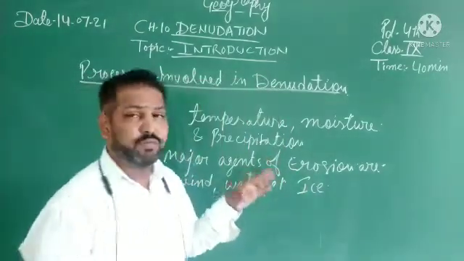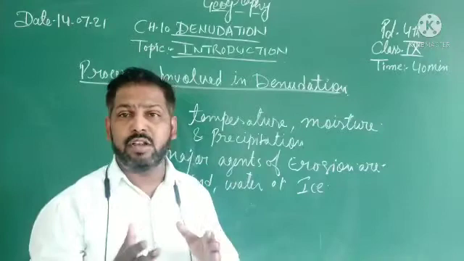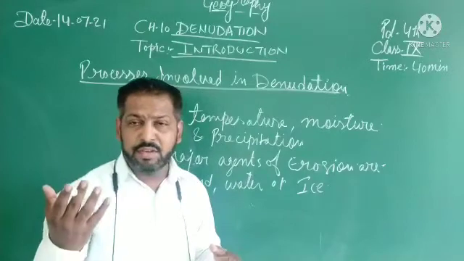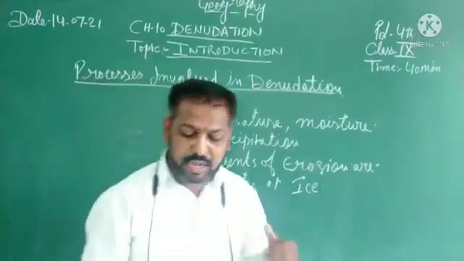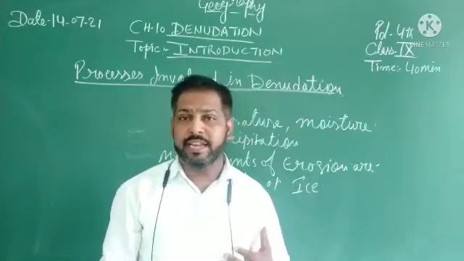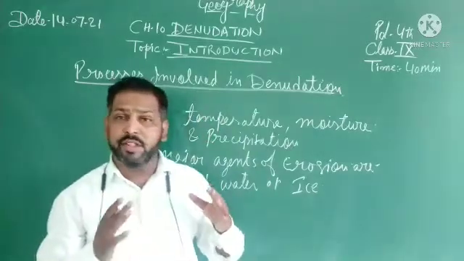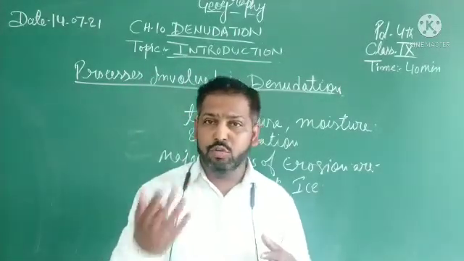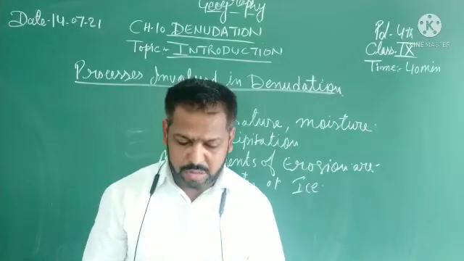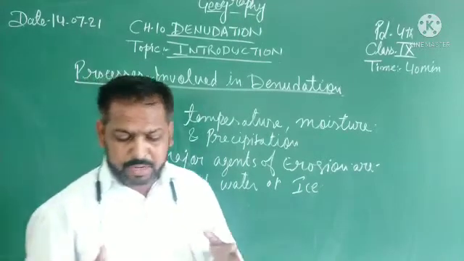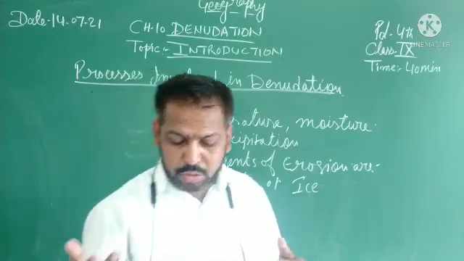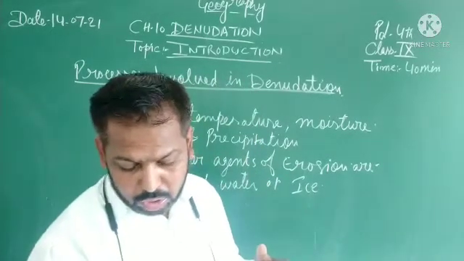Mass movement, or mass wasting, refers to the large-scale movement of loose materials. Loose material means the small or tiny particles that result after rocks break. They move down the slope on account of gravity.